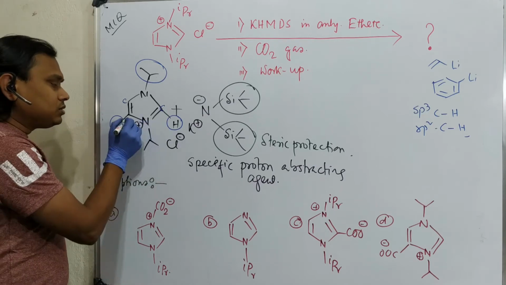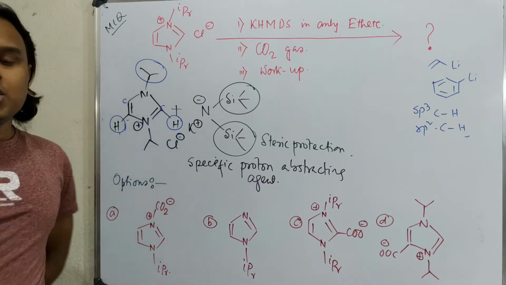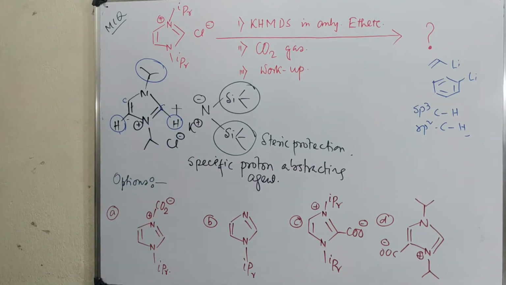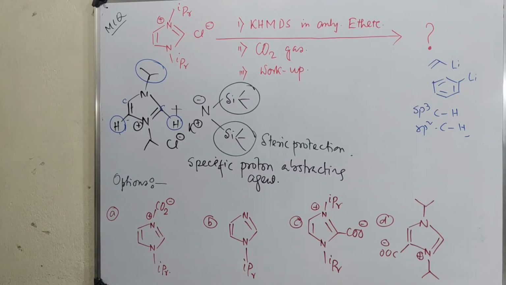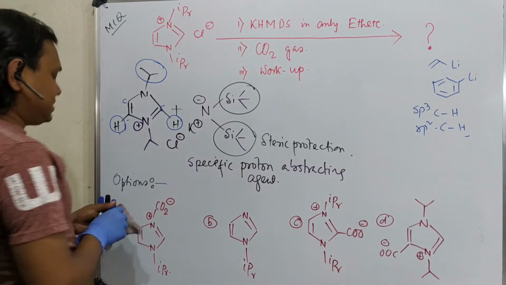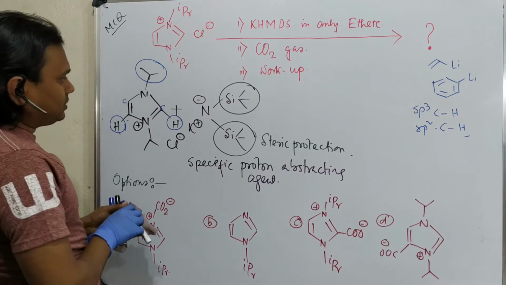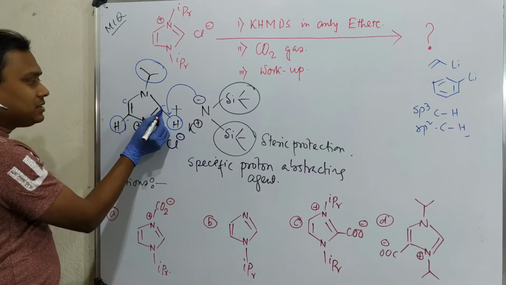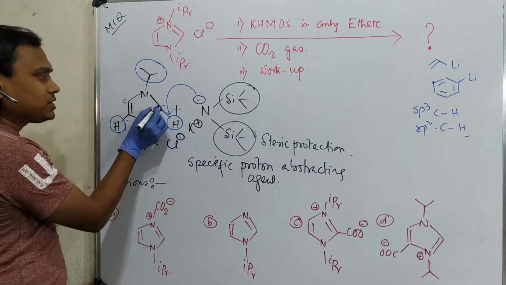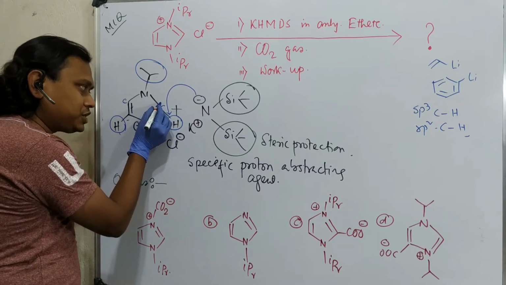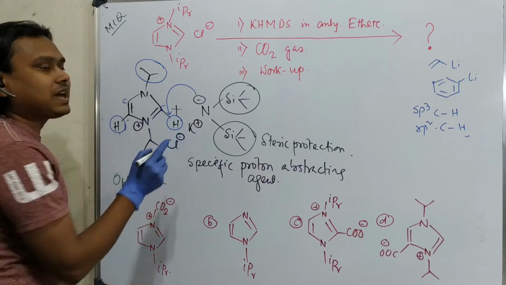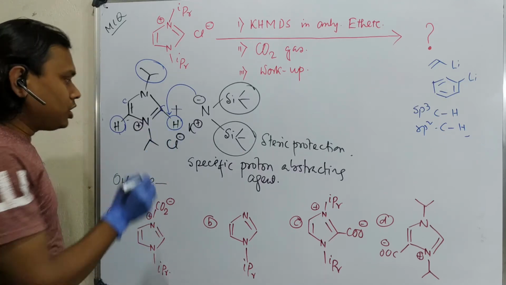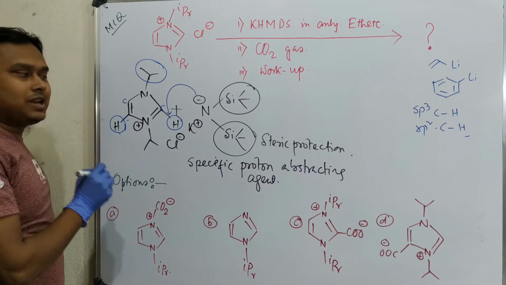Fine. So this carbon will be more polar. So what happens? This proton is expected to be abstracted. Got it? So this proton will be abstracted. Why? Because this carbon is in between the two nitrogens, so more electron deficient. That's why the polarity of this hydrogen is expected to be more compared to this carbon hydrogen.